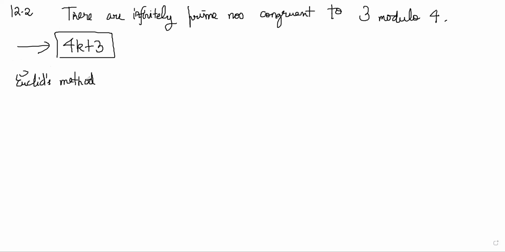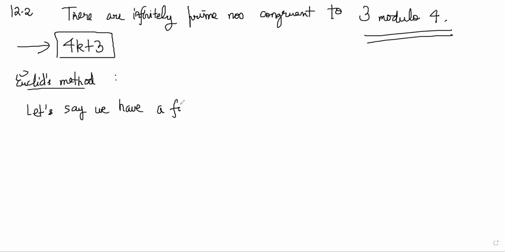So let's say you have a finite list. We will start with an assumption that we have a finite number of such prime numbers congruent to 3 modulo 4. So let's say we have a finite list of 3 mod 4 primes. This is our starting assumption. Our goal will be to make this list longer by finding a new 3 mod 4 prime, right?